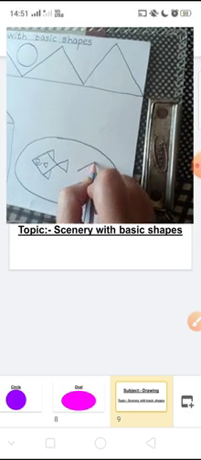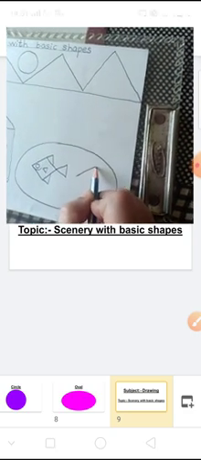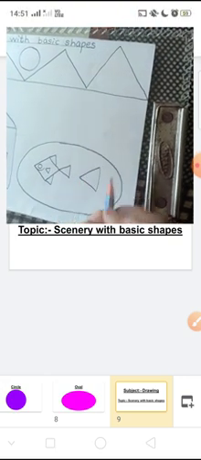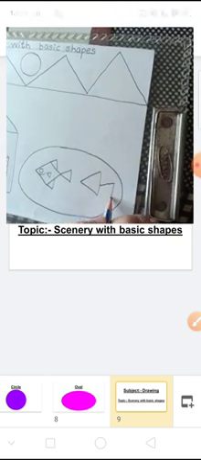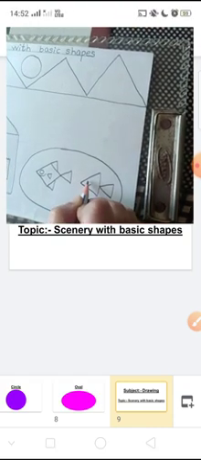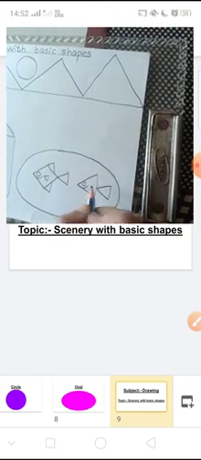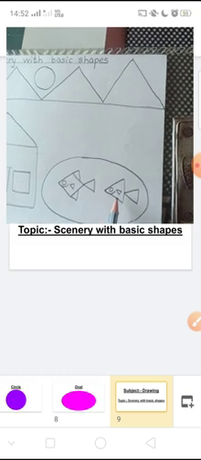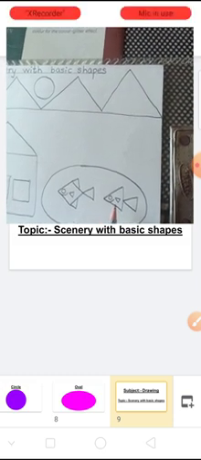Then let us draw one more fish with triangle shape. So draw a triangle, then draw one more triangle, again mouth, eye and gills, because fish breathes through gills.